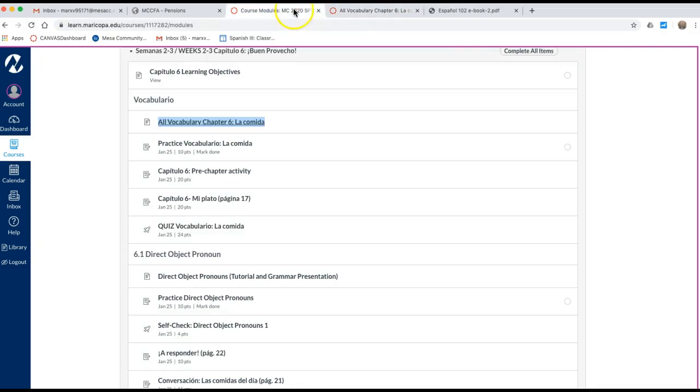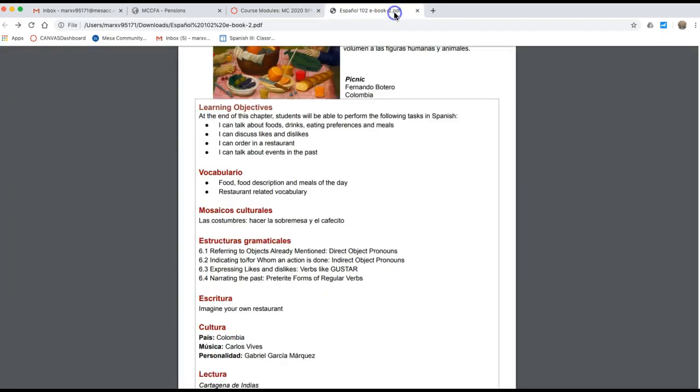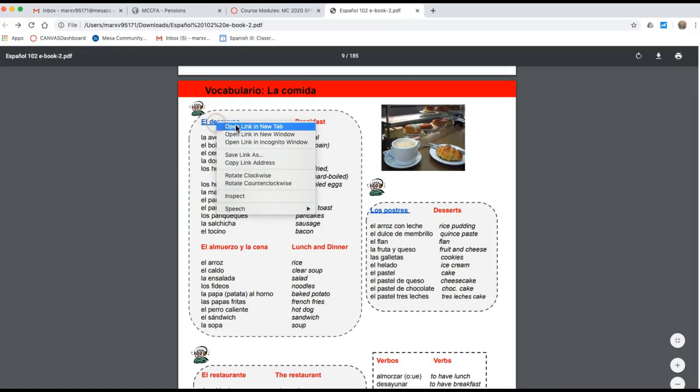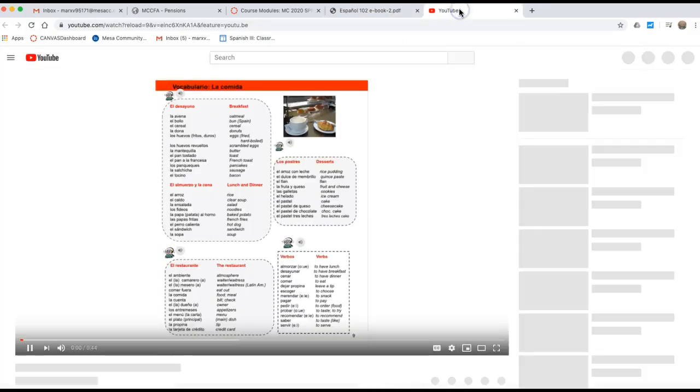Okay, if you want to listen to all the vocabulario, here you won't be able to access the audio, but in the book, you see when you see these icons, all these are audio, and it had to be done in YouTube, otherwise it won't allow.